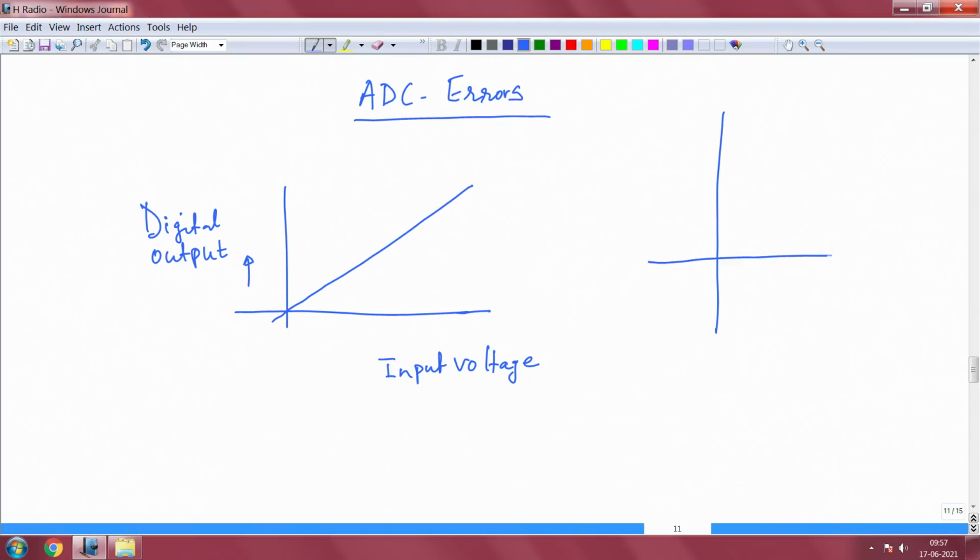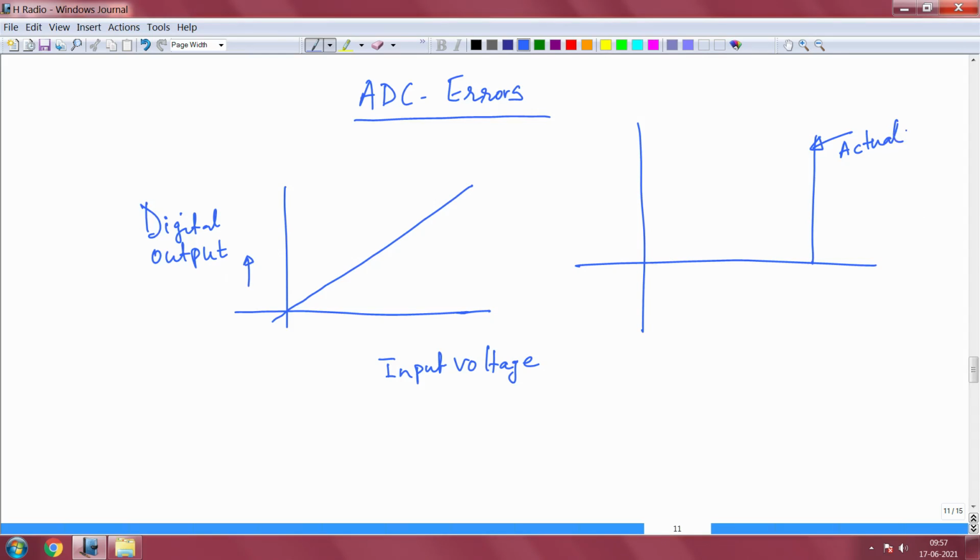If you take a picture like this, okay, I was seeing this somewhere, and I thought it would be nice to introduce it even here. Let us say this is the true value of something, this is the actual value of the sensed output.